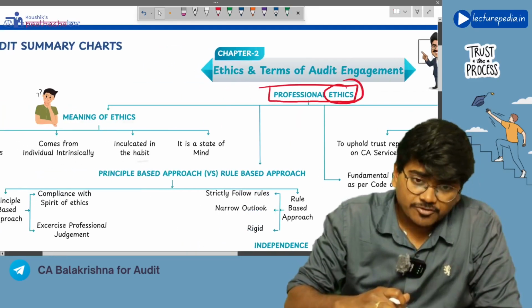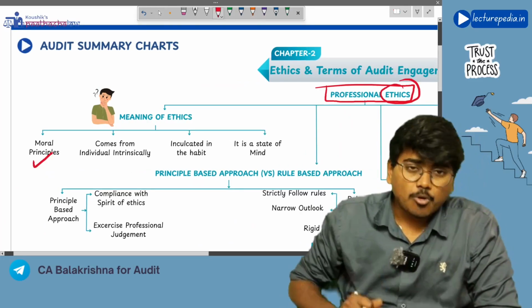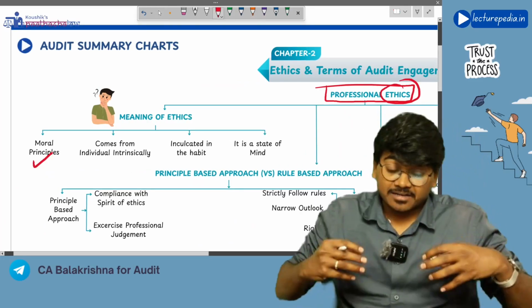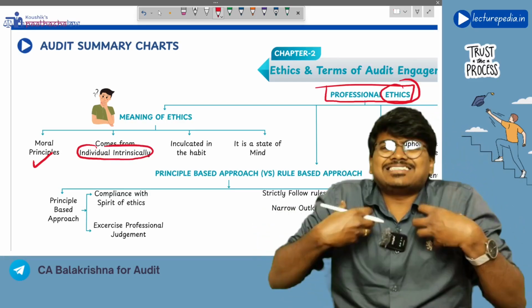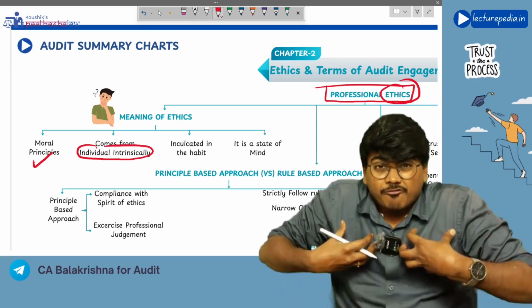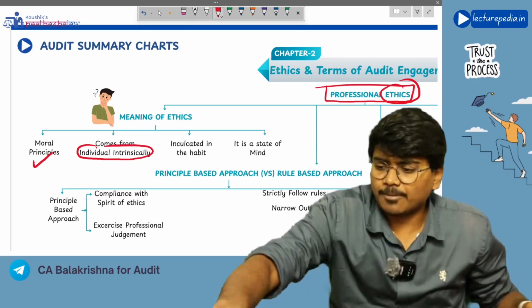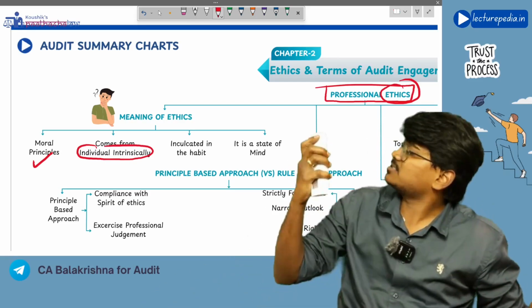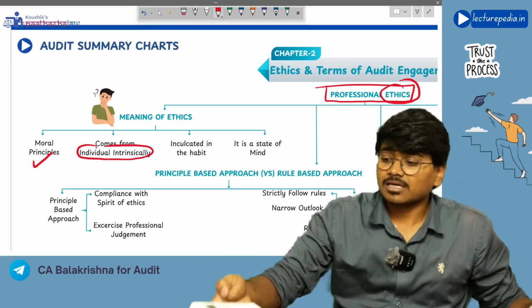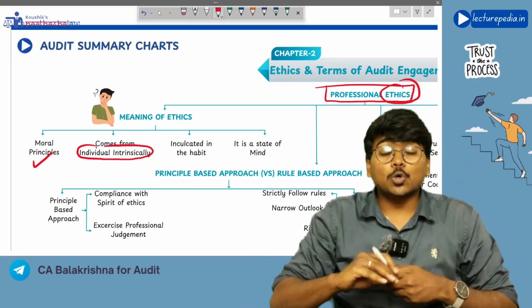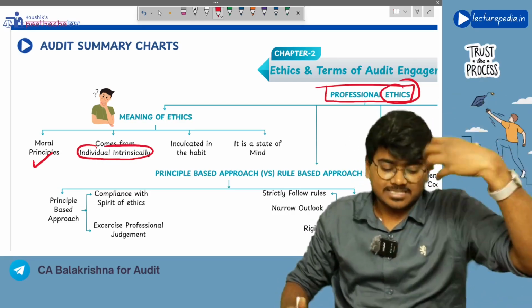So if you see the meaning of ethics, first of all, ethics are moral principles, and these ethics come from the individual intrinsically. Intrinsically means from within the individual. The ethical values obviously have to come from within. Some persons will be ethical, and some other persons won't be ethical. So ethics has to come from within the individual.